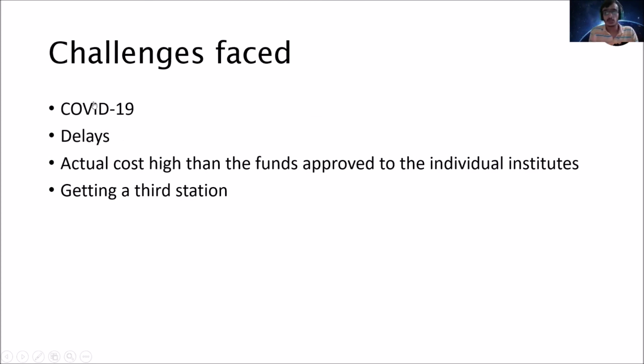So I have been leading the CAMS for about the past 18 months, and these 18 months did not go perfectly. We faced a huge amount of delays and challenges. One of the major challenges was the current pandemic. Because of the pandemic situation, nearly all the time the whole team was working from home, and because of that, the approval of funding and the approval of purchasing caused a huge amount of delays.